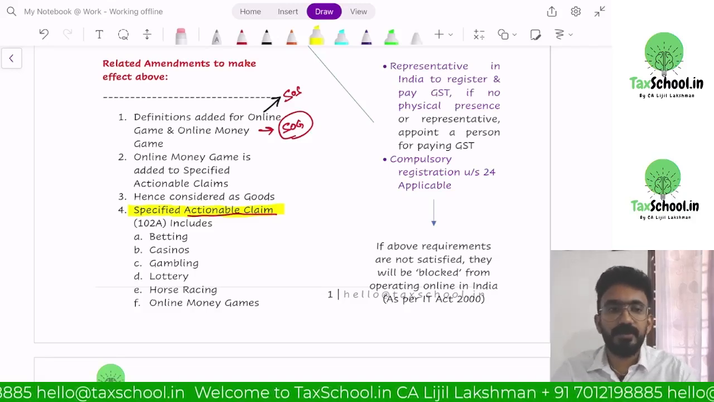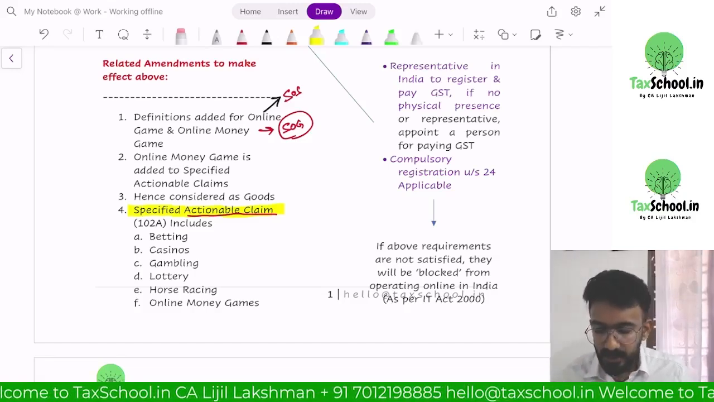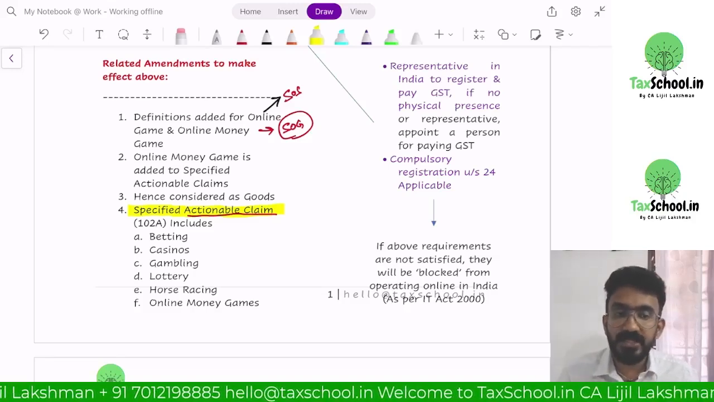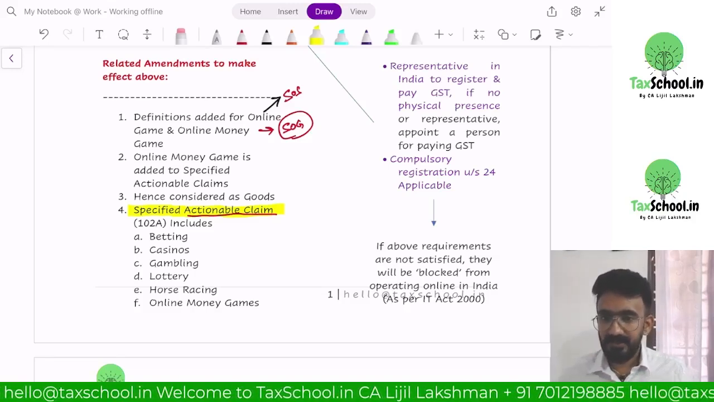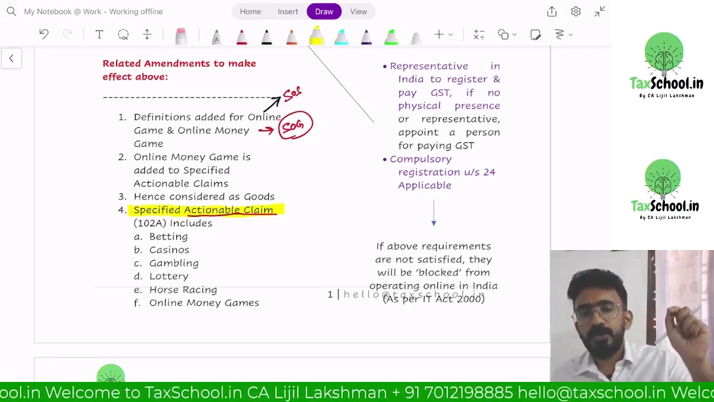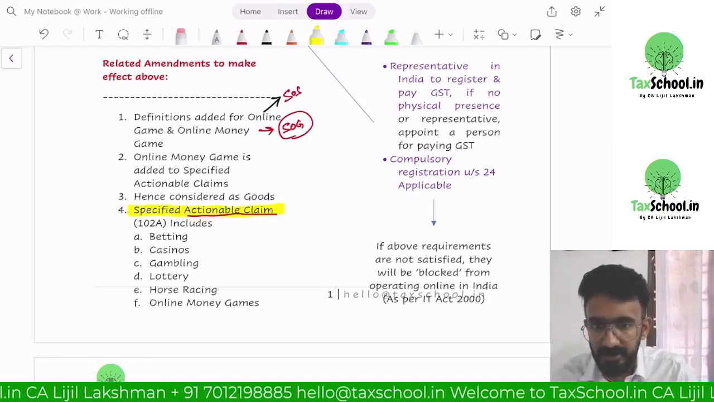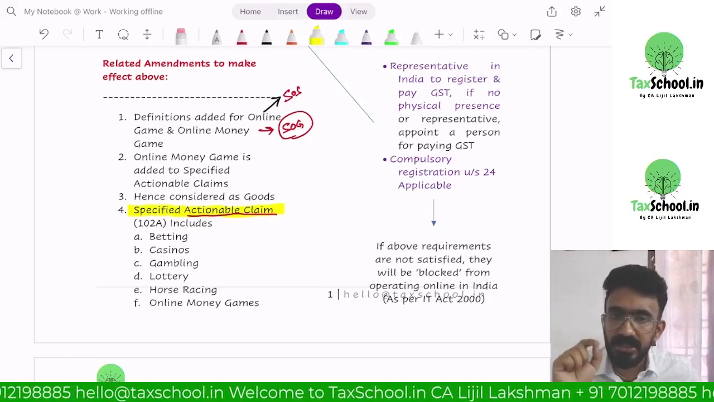What is the impact of specified actionable claim? They said if you're doing an activity of specified actionable claim, that would be considered to be supply of goods and it will be taxable. Now, if you go back to the erstwhile law, the law that you have already learned before this amendment, it was saying that actionable claims are considered to be goods.